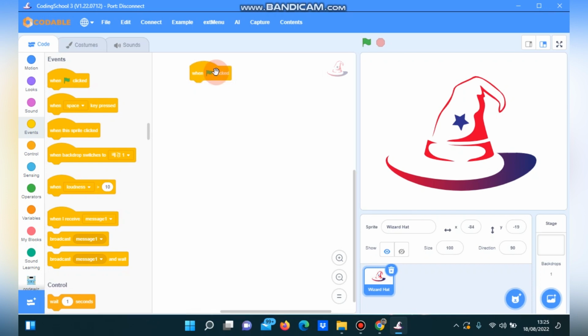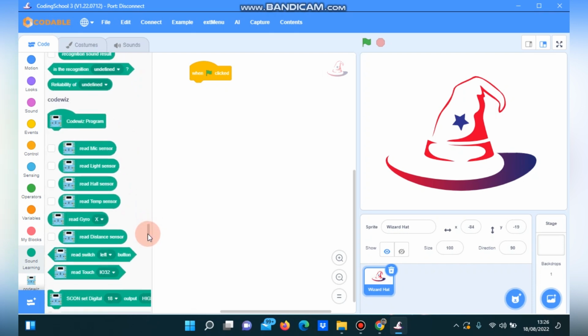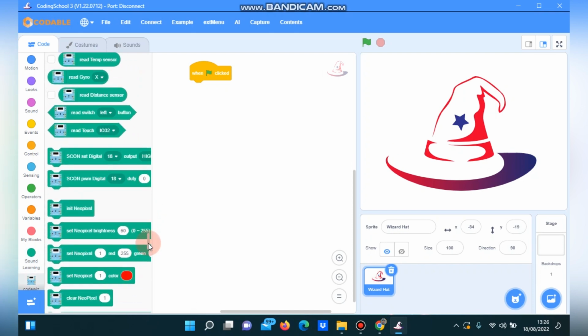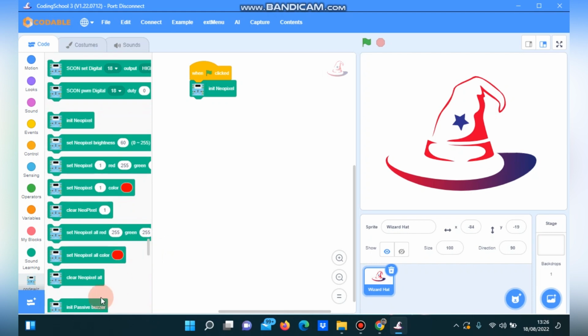After that, we click sound learning. We click the CodeWhiz block and choose init NeoPixel. Okay, we drag it here. After that, we click clear NeoPixel all. Okay, we drag and put it here.